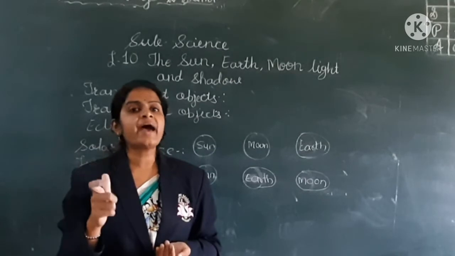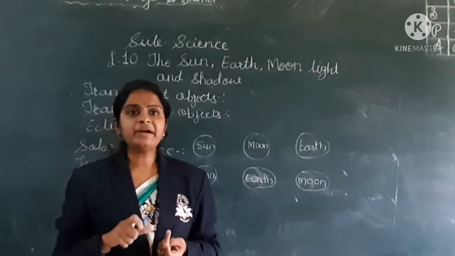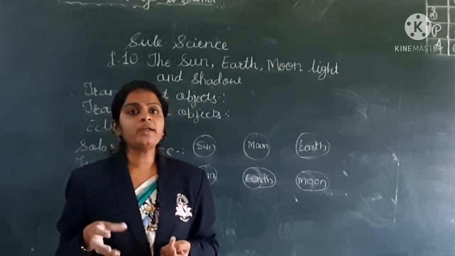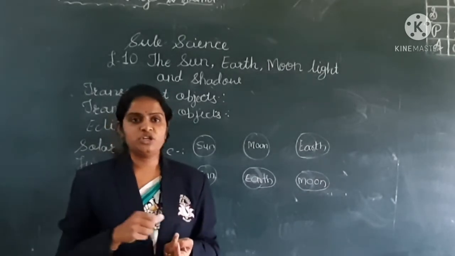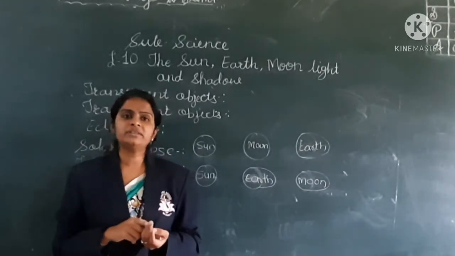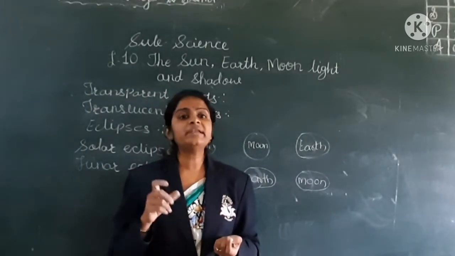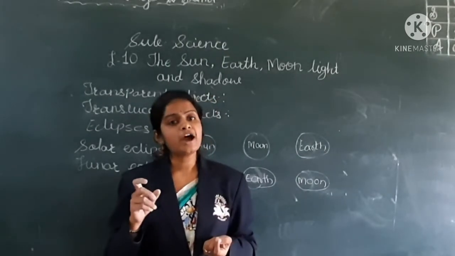Solar eclipses have two types, total solar eclipse and partial solar eclipse. But lunar eclipses too can be partial or total. Means it will be total also or it will be partial also. So children, remember one thing, eclipses are a harmless natural event. They cannot cause any harm.